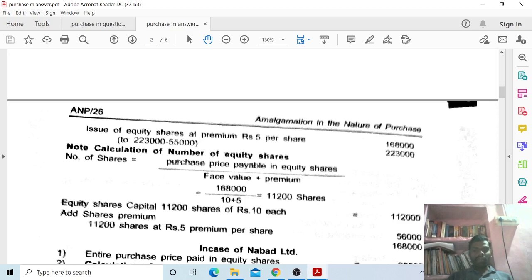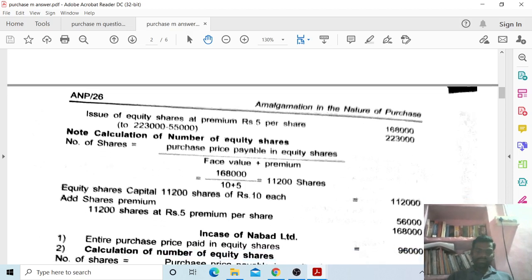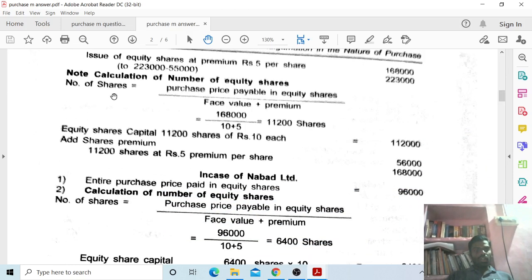Now we have to calculate the number of equity shares.